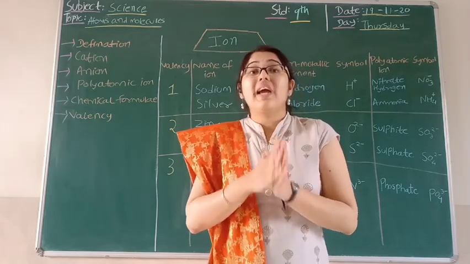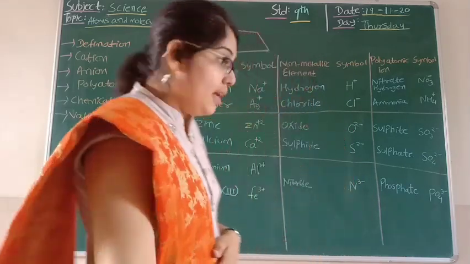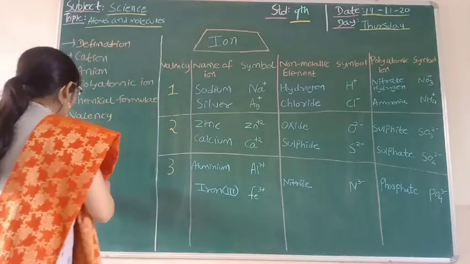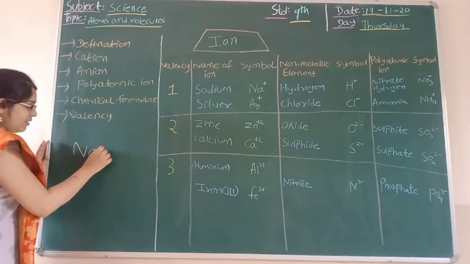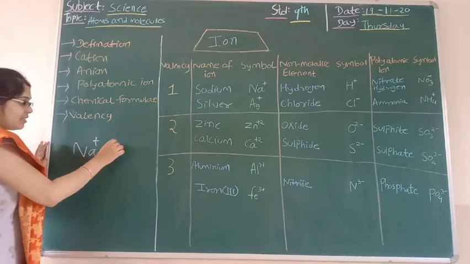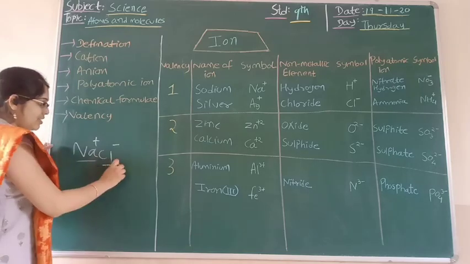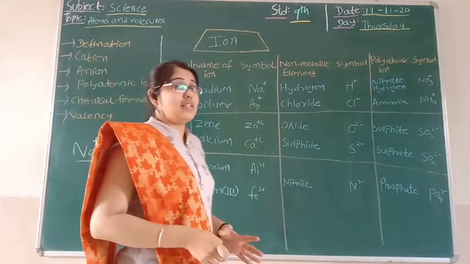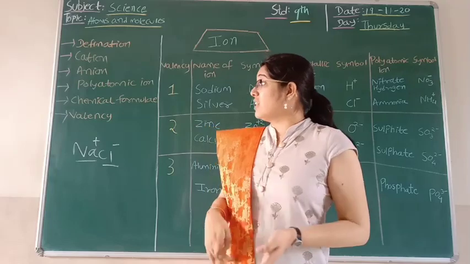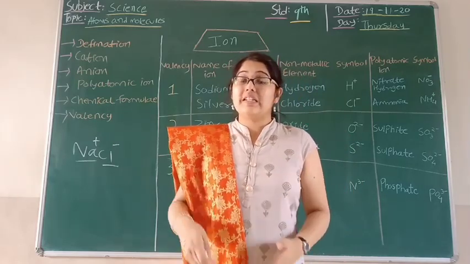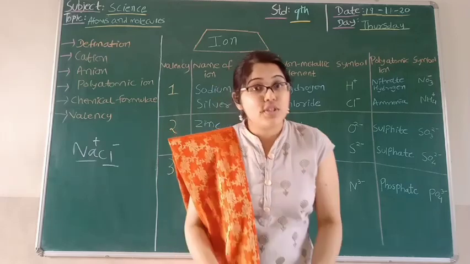So if we talk about NaCl, it is Na plus Cl minus. Basically, Na will be the cation and Cl will be the anion. In NaCl, Na will be the cation because it consists of positive charge, and Cl minus will be the anion because it contains negative charge.